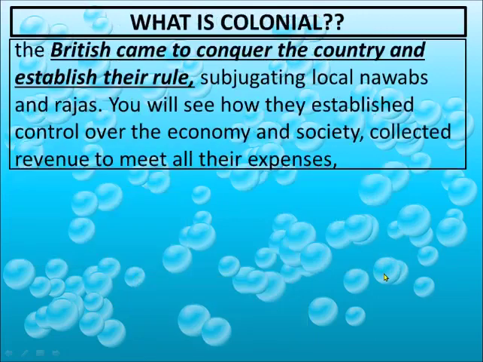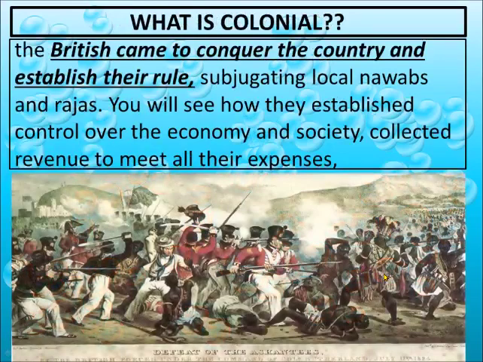What is colonial? The British came to conquer the country and establish their rule, subjugating local Nawabs and Rajas. You will see how they established their control over the economy and society in the coming lesson. So colonial is the process where a country tries to rule some other's territory. Britishers had come to rule in our country which was not theirs. So when you try to rule in some other's territory, that is known as colonialism.